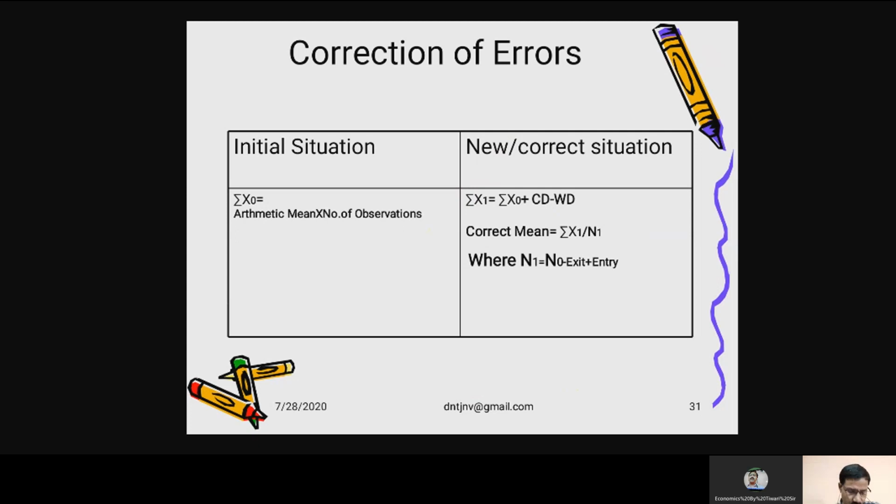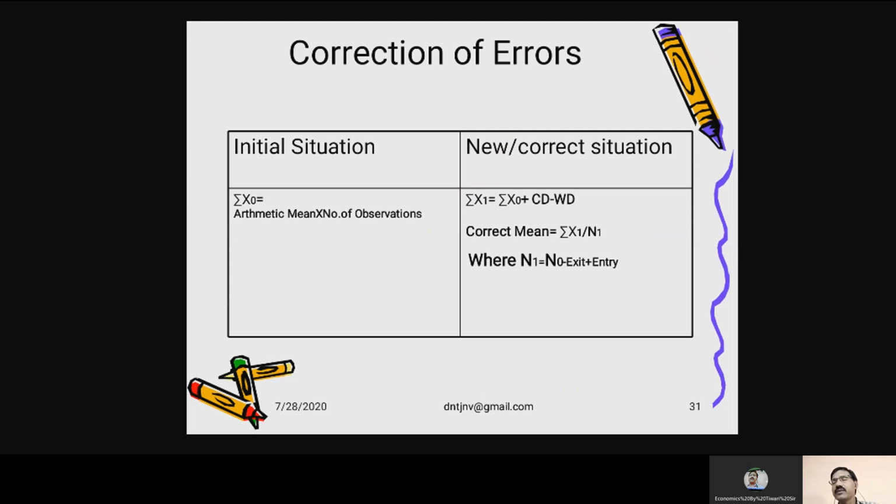To correct your mistake after calculating this arithmetic mean, there is a process of correcting your mistakes or errors. First of all, you'll have to find out the initial sigma x0. To find the initial sigma x0, you have to do nothing but x bar into n, because x bar is equal to sigma x upon n.